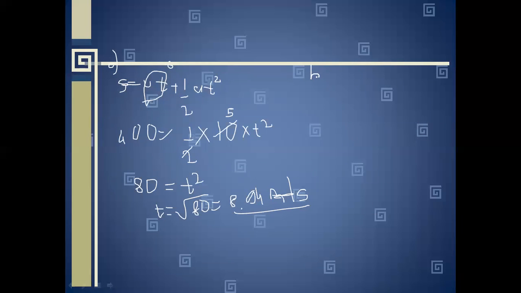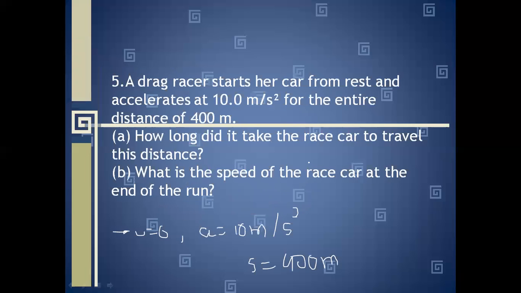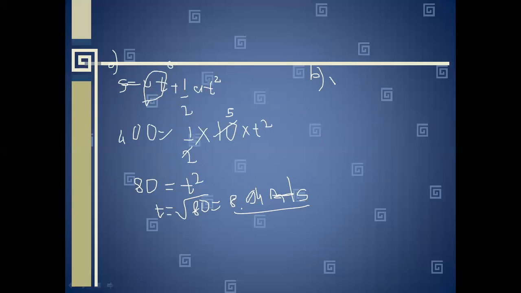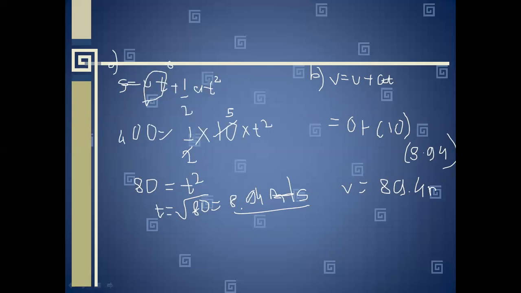And our second part was that we have to find the speed of the race car at the end of the run. So we will write the equation v equal to u plus at. u is given to be 0, plus acceleration is 10, and time we have already found, which is 8.94. So the velocity of the race car at the end will be 89.4 meter per second.